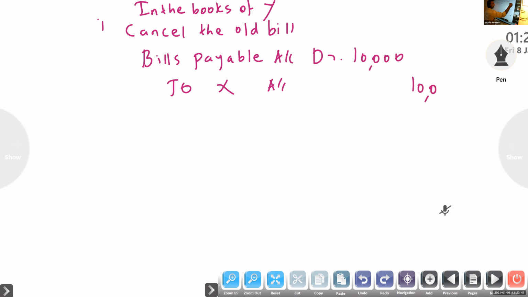Clear? If noting charge is there, bills payable account debtor, noting charge account to drawer. So you know the journal entry in the books of drawer is the opposite of that in the books of drawee. First entry. Clear?